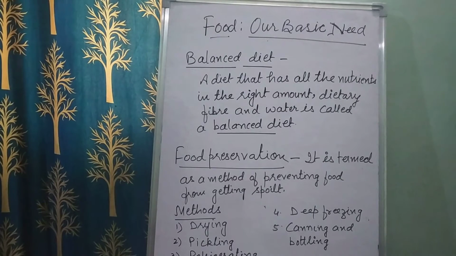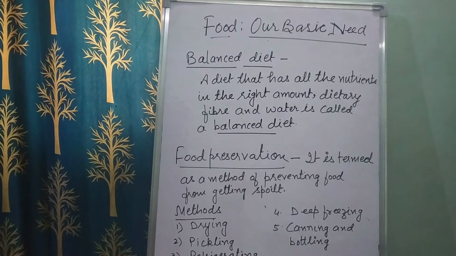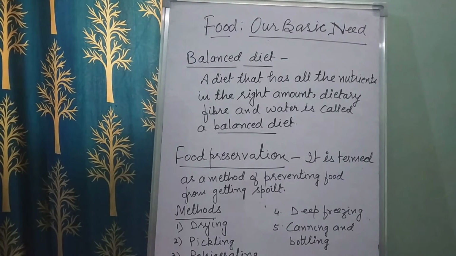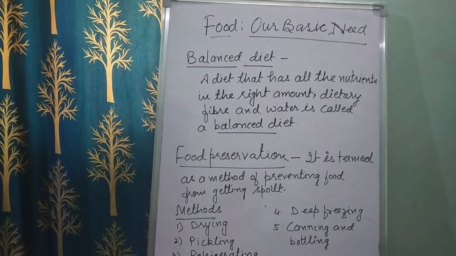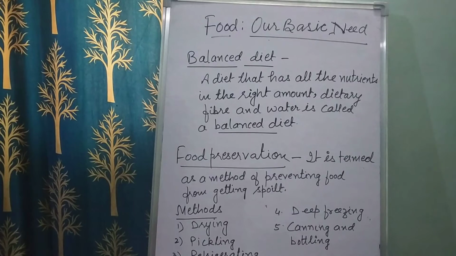Now children, the second one is pickling. You all know very well your mama makes pickles, your mama keeps preparing pickles at home. I hope children you have seen this process of how she makes it. Pickling means achar. She adds salt, sugar and oil to it.